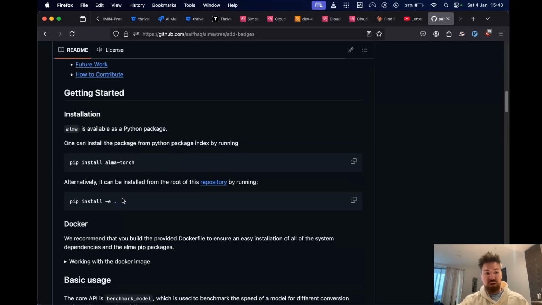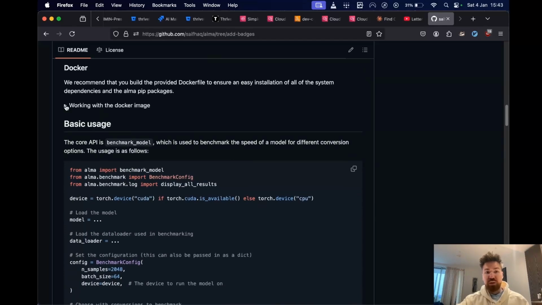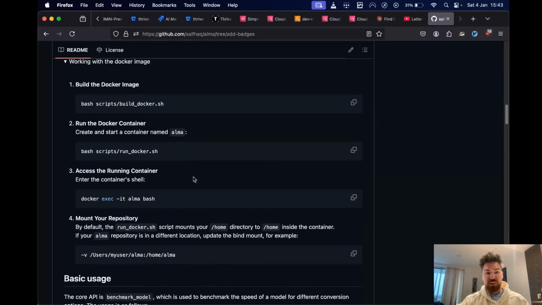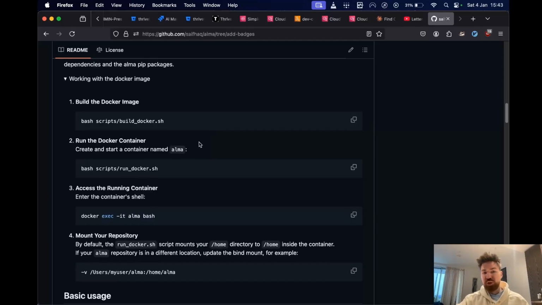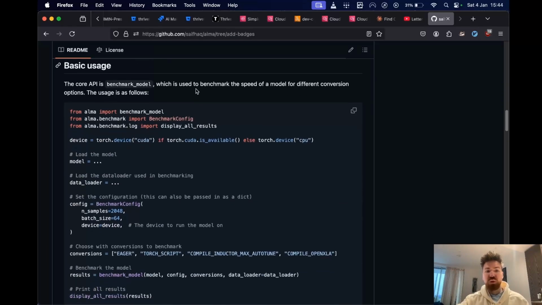Using it is really easy. You can just pip install it, or you can clone the repo and install it locally. We recommend that you work within the Docker container just because a lot of these options have dependencies and they might conflict with each other. Using the Docker image is going to ensure that everything works in case you have any issues. It's easier to work within the Docker image, and all credit where credit is due: like I said, Saf is an ML ops wizard. He built this entire thing to get all of the dependencies running, which was not easy.